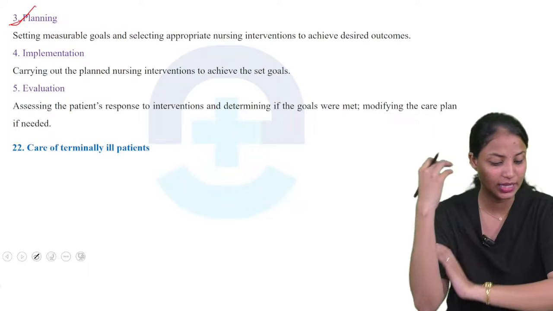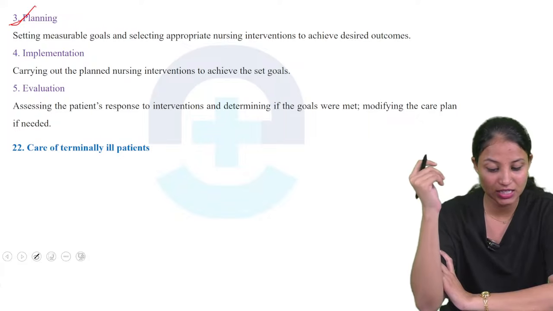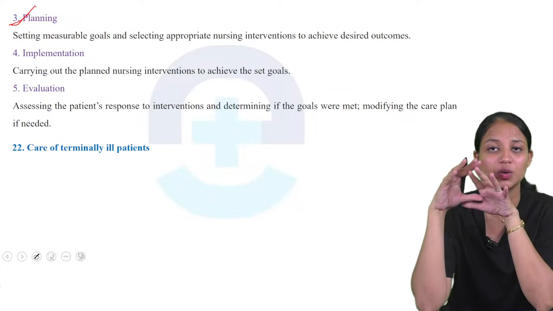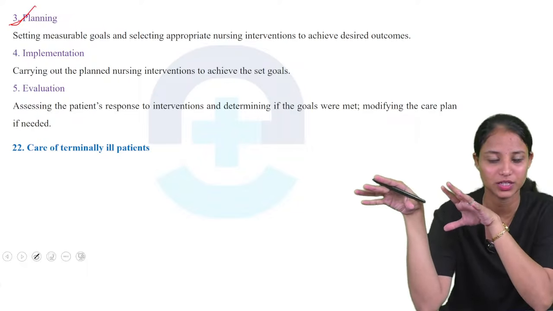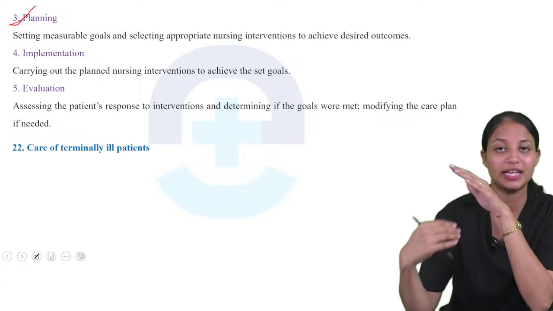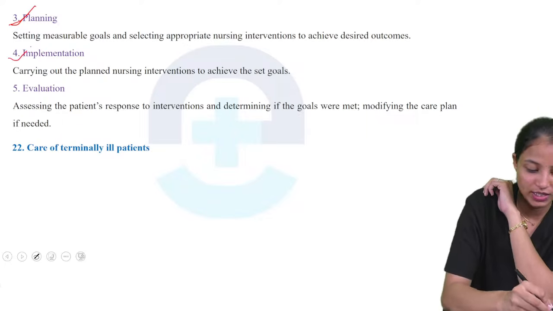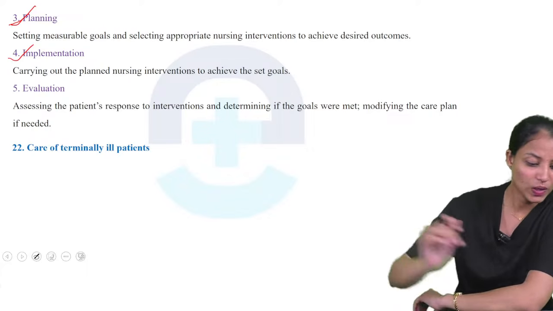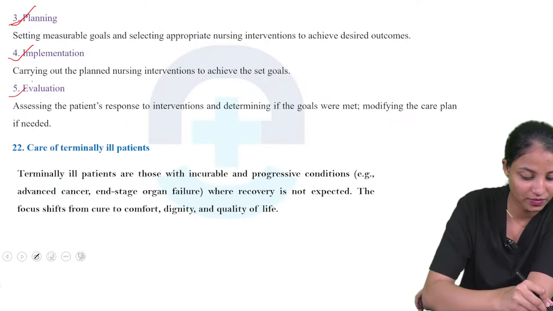The next one is implementation. Implementation is carrying out the planned nursing interventions to achieve the goal. Here the goal is that the patient is relieved from the diagnosed disease, and we want to prevent that disease. What we implement are nursing interventions like medications and proper care. That comes under the 4th step, implementation. Next one is evaluation. Evaluation is the last process.